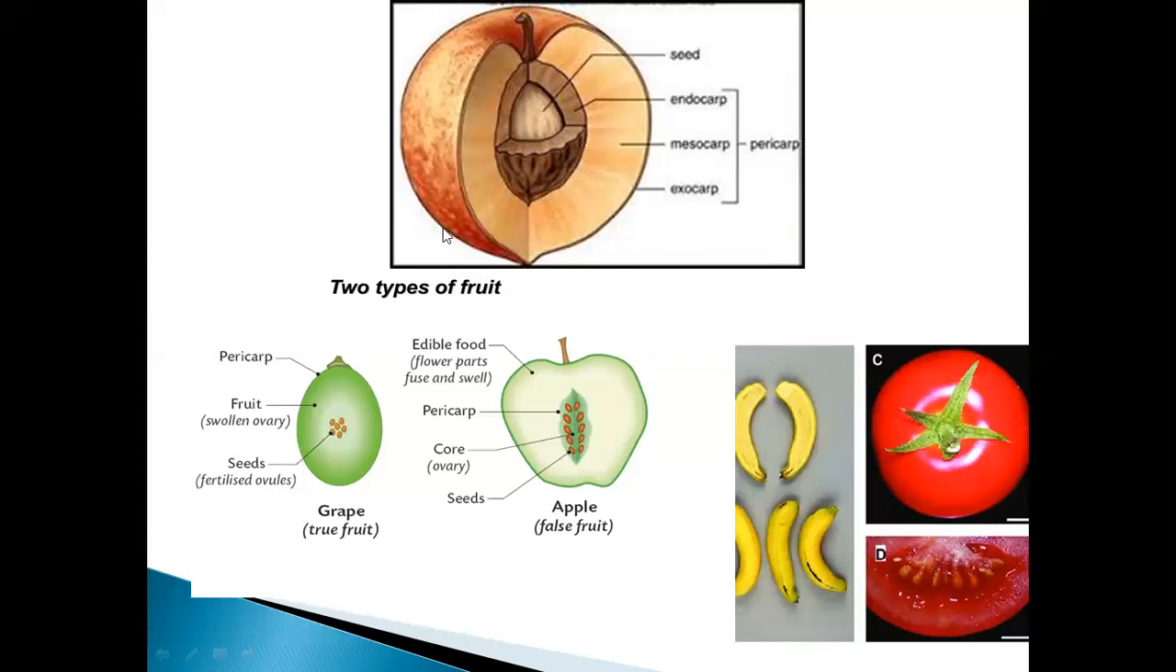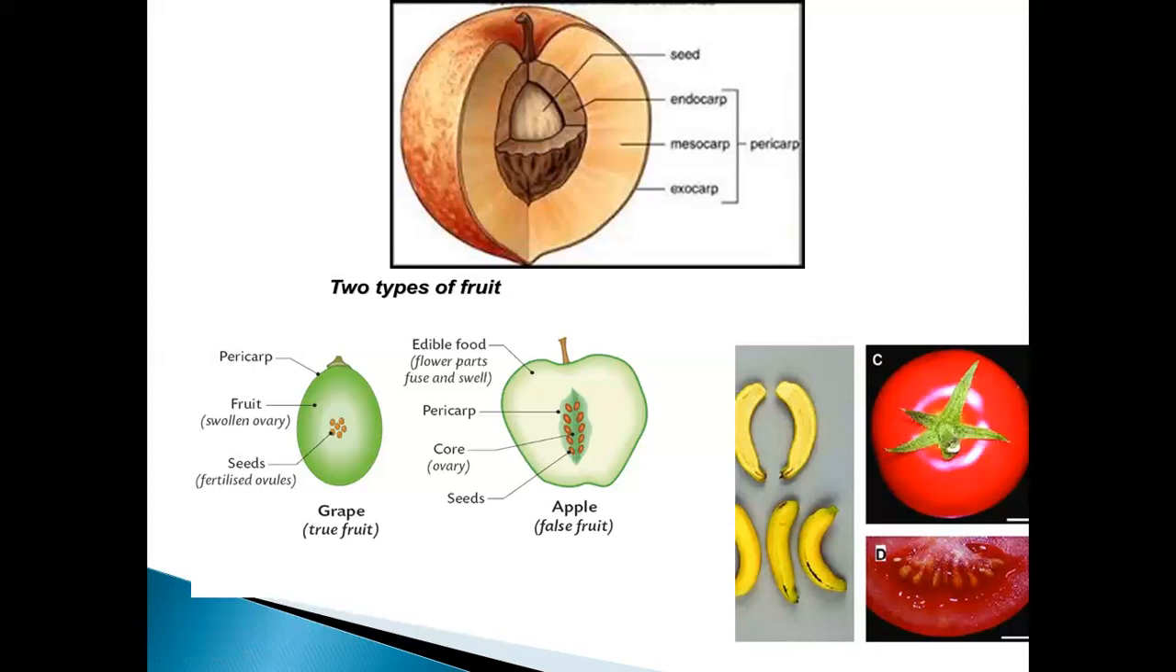Then the exocarp is nothing but the outer layer of the fruit. So this is about the true and the false fruit, and also about the different layers present in the fruits.